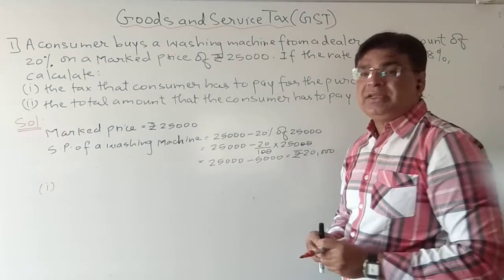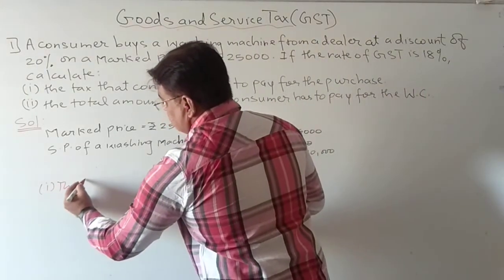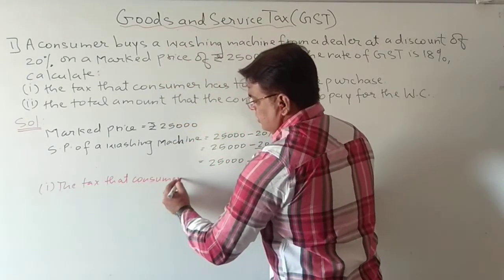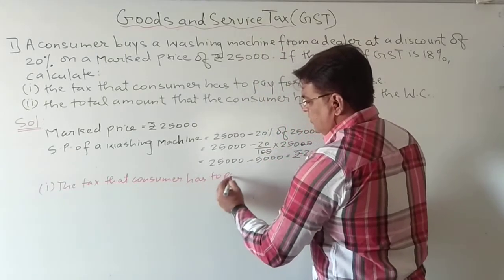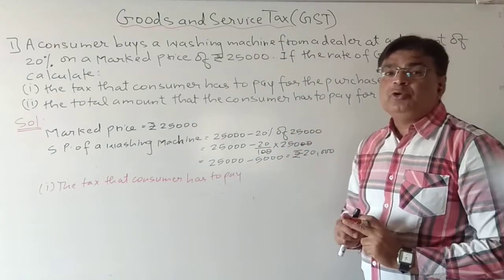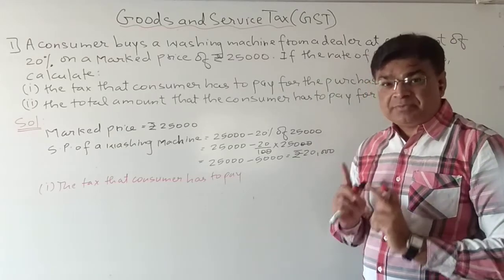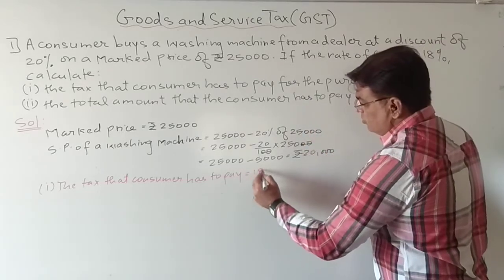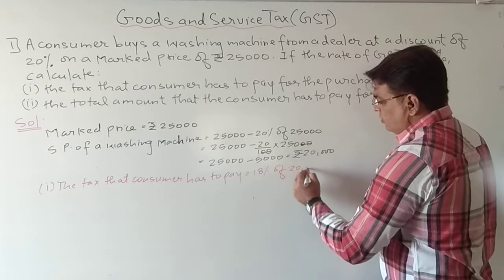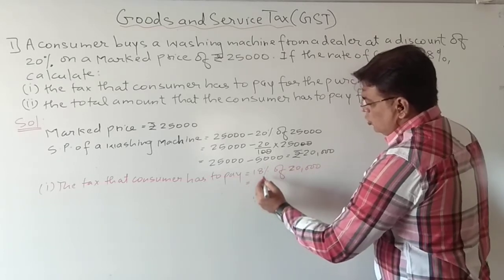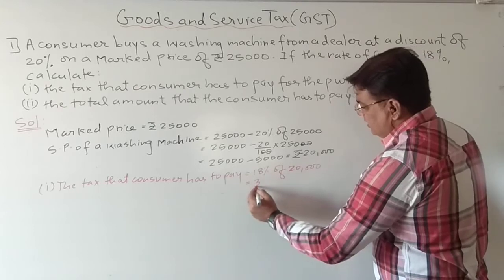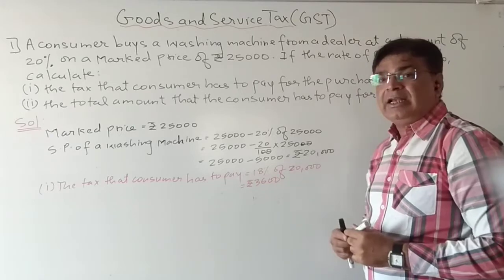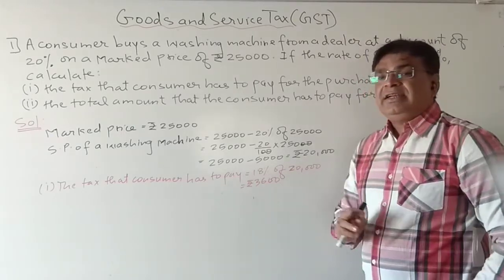The tax that the consumer has to pay. Just now I told you the tax is always paid on the selling price. Please keep that in mind. So he will pay tax on 20,000, but how much is the tax? 18%. So 18% of 20,000. When I do the calculation, it will be 3,600 rupees. Now students, for this also please show the calculation. So 3,600 is the tax to pay.